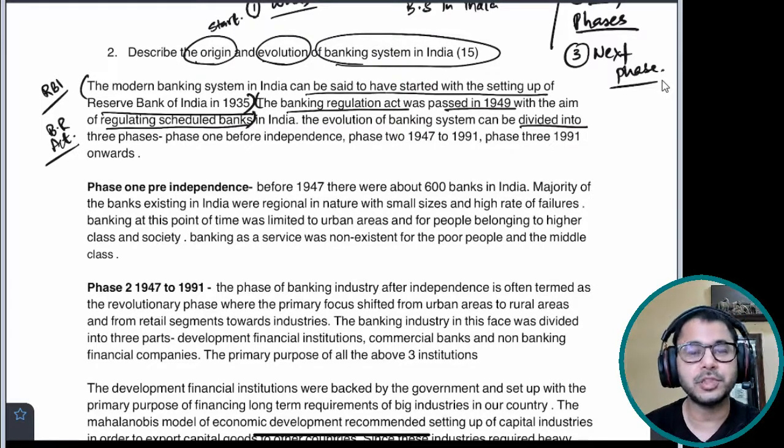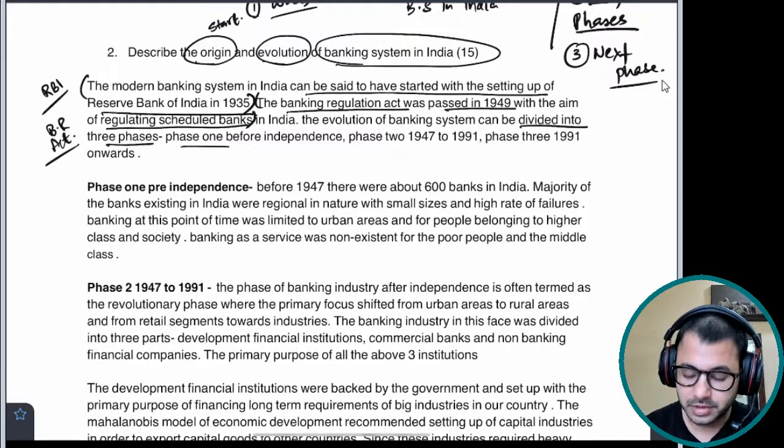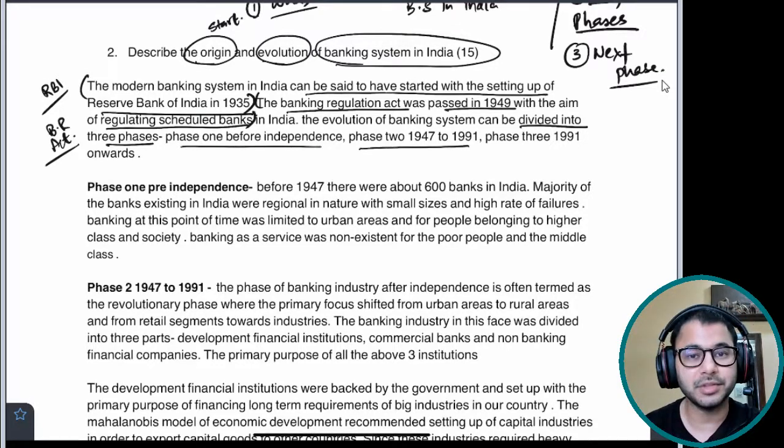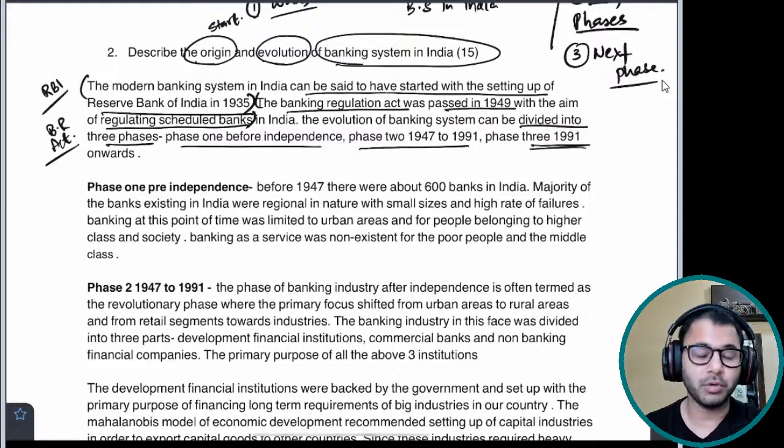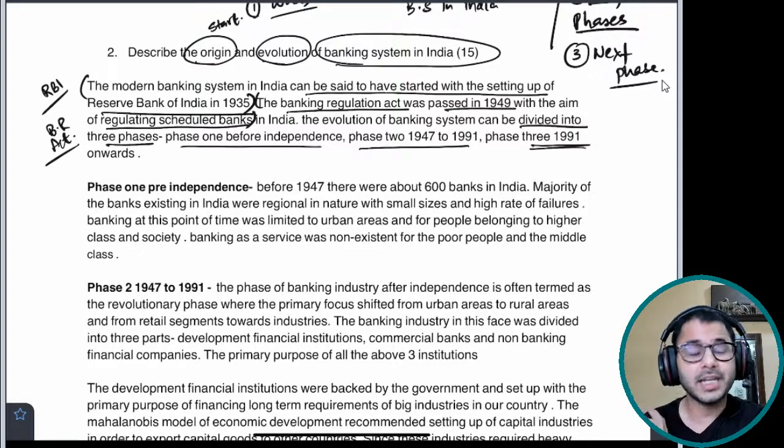Okay, the evolution of banking system can be divided now. I've directly moved towards evolution into three phases. Phase 1 before independence, phase 2 1947 to 91, and phase 3 1991 onwards. Although we can say that we are entering into another phase, this can be a conclusion that we are entering into phase 4, wherein banking is moving very fast towards technological evolution or technological dependency. So fintech is becoming an inherent part of the banking system now. This can be phase 4. Let's say in the next 1 decade we might start classifying it as a separate phase. So you can mention that in the conclusion as well.